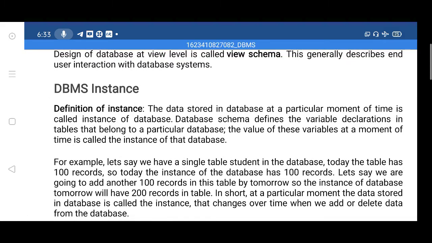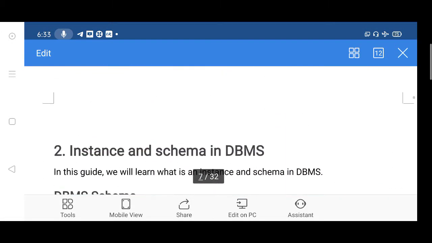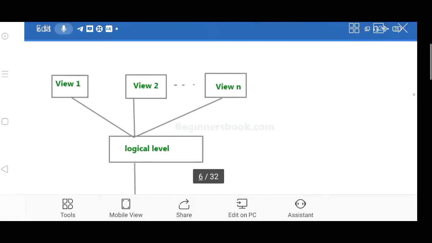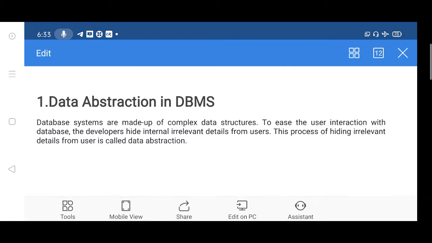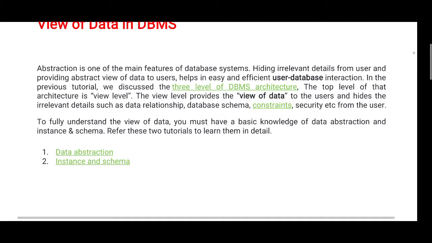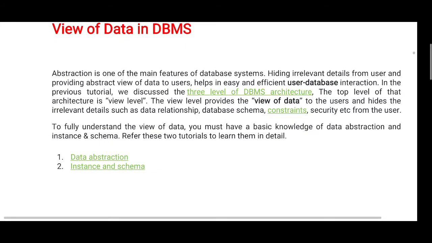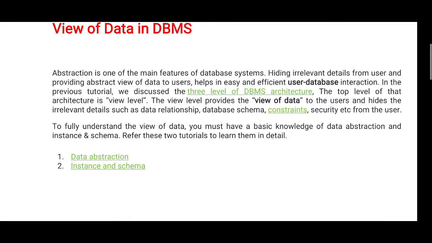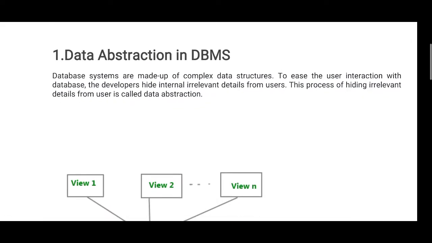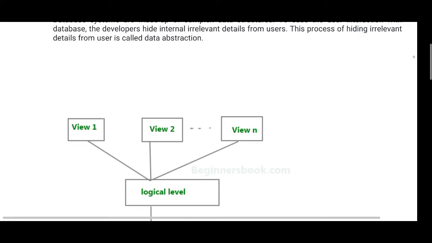Here we have instance and schemas. Before instance and schemas we have data abstraction. What does data abstraction mean?